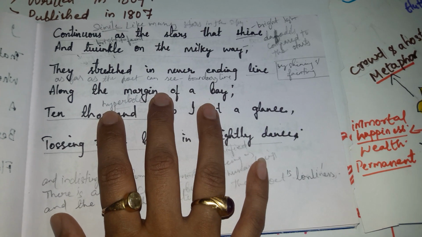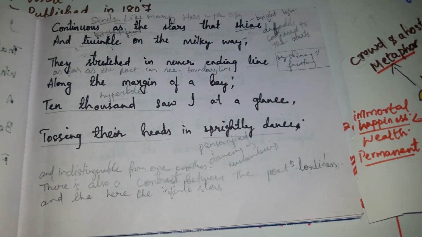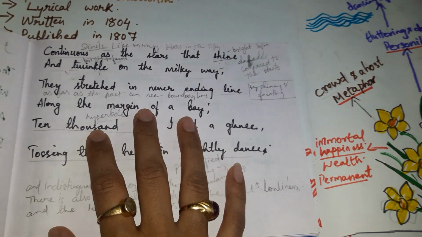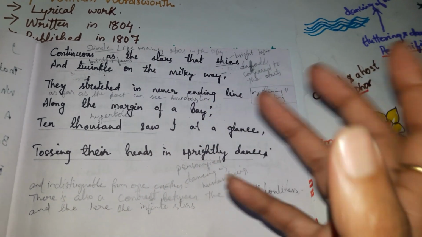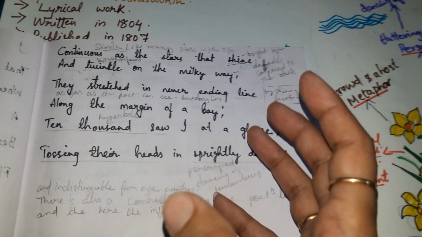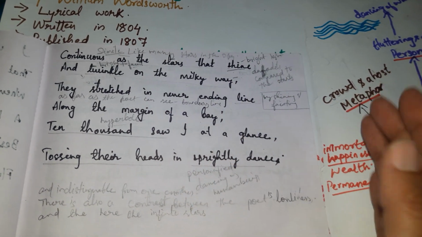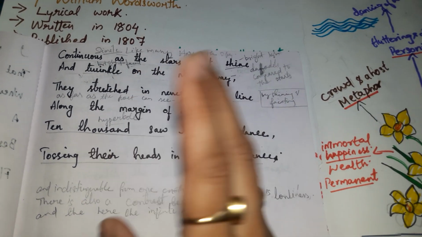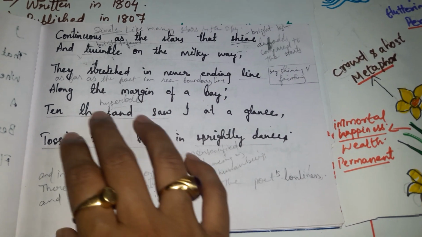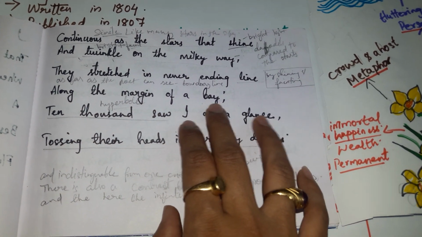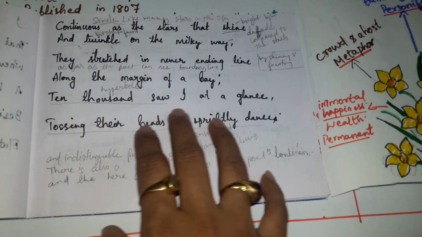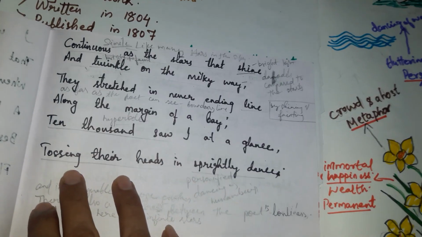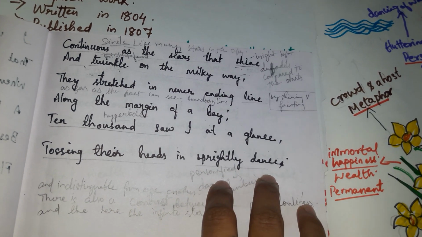So the poet here tells that the daffodils were in such a large number that the poet couldn't find an end to it. It was infinite, and it was along the margin of a bay. Here bay means lake. Now 10,000 saw I at a glance, tossing their heads in sprightly dance.